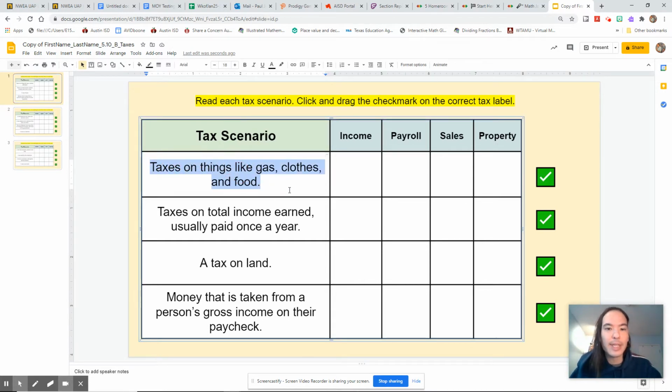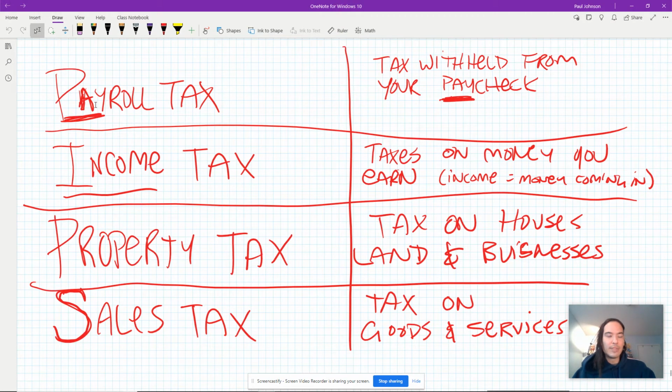All right, tax on things like gas, clothes, and food. Does that have to do with a paycheck? Nope. Does that have to do with money that you're earning? Nope. Property, is it a house, land, or business? Gas, clothes, and food. Do you live inside food? No. And then finally, sales tax, a tax on goods and services.